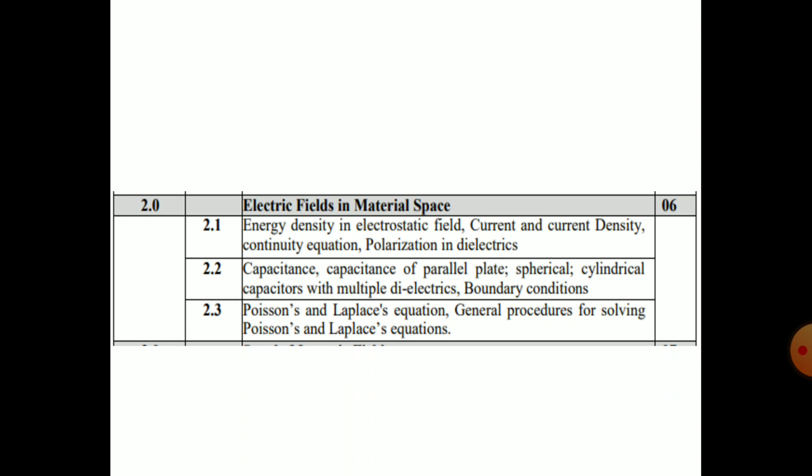If you go through it, you will learn that it seems to be very simple. So 6 hours are allocated for this second chapter, and it is a very important chapter from the antenna subject perspective.